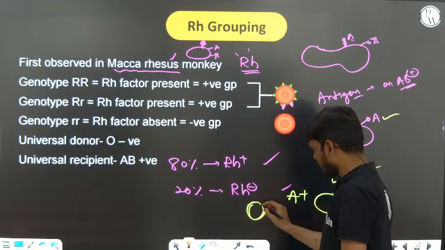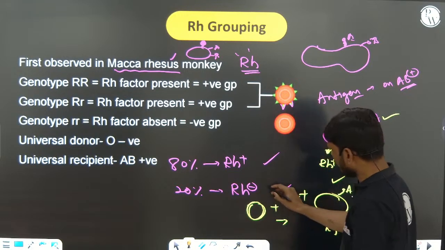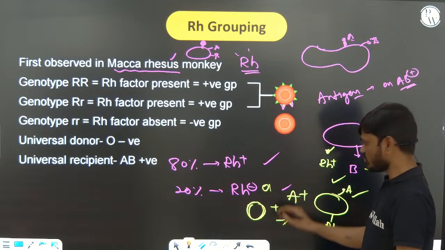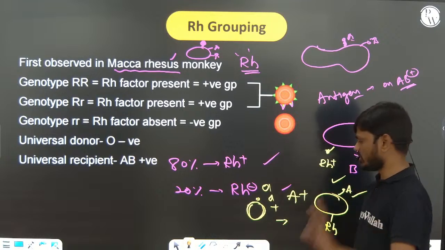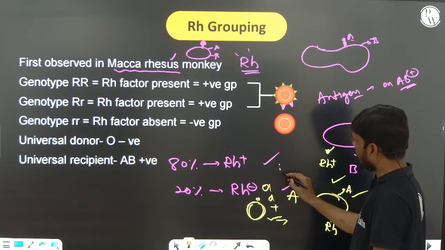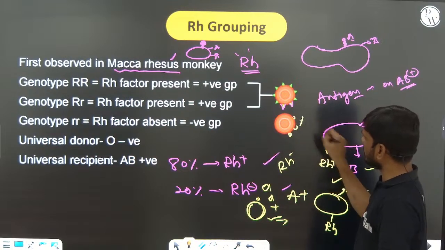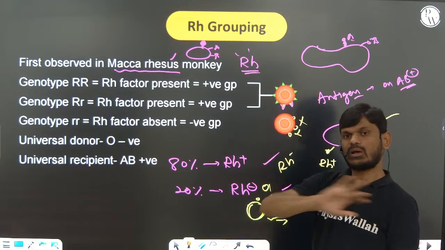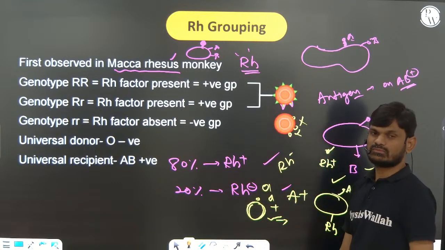For an O positive person, there is no antigen A and no antigen B on the RBC. Only the RH antigen is present on the RBC. Antigen A and antigen B are absent. So they will ask you this kind of question, remember.